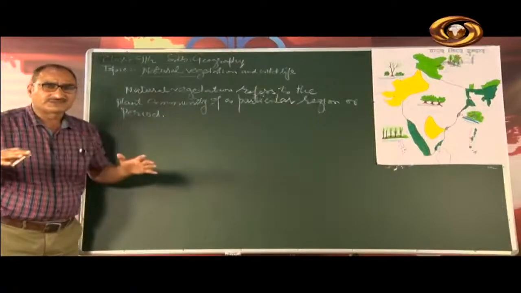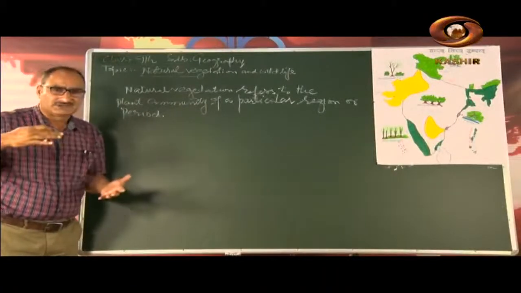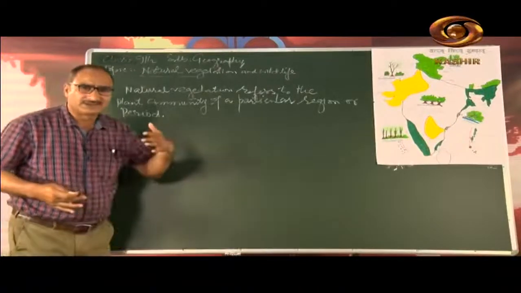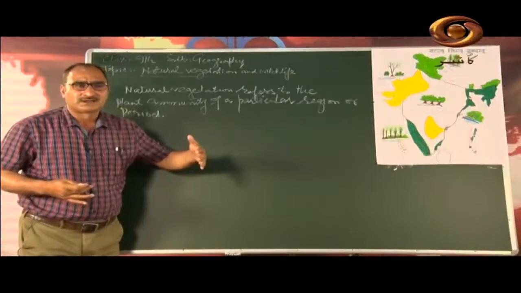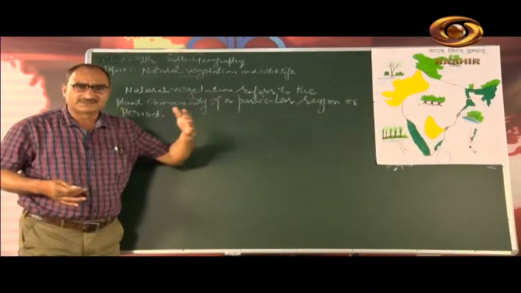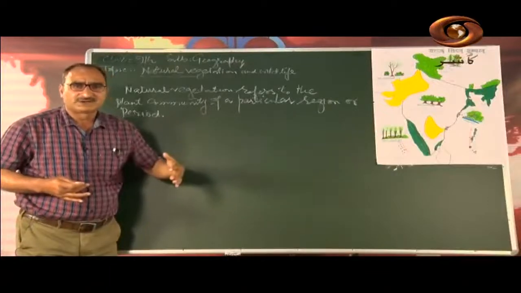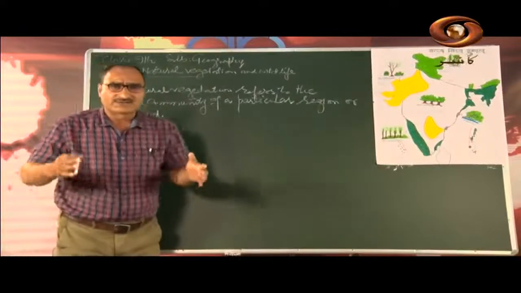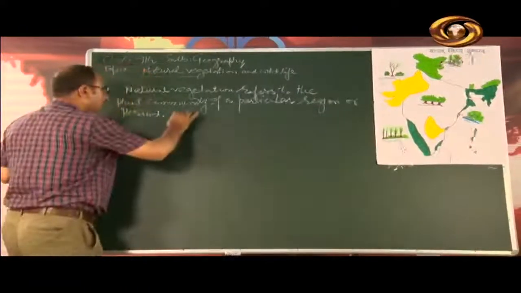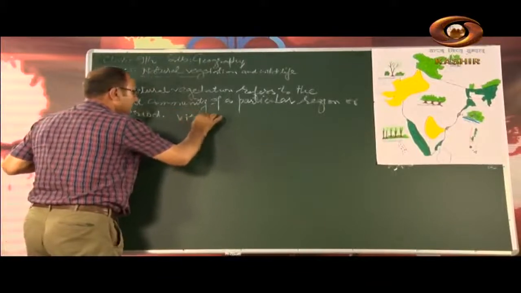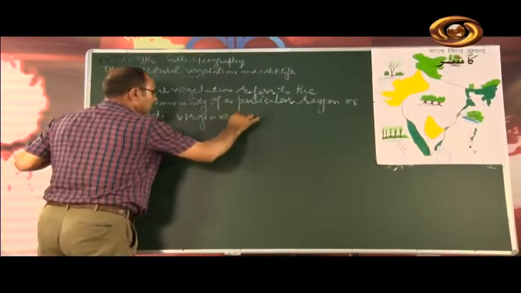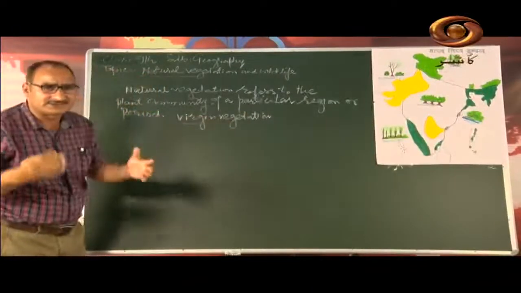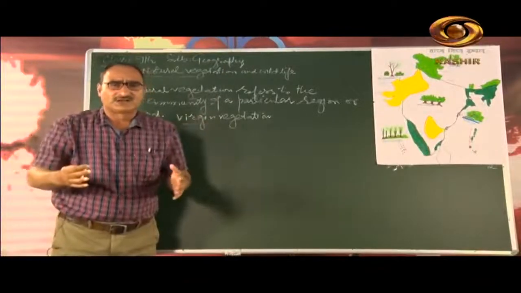The natural vegetation is that type of vegetation which is created by nature, which is available by nature. It has grown without human aid and has been left undisturbed by humans for a long period of time. We can call it a virgin vegetation. Virgin vegetation means the vegetation that has not been touched, that has not been disturbed by humans.